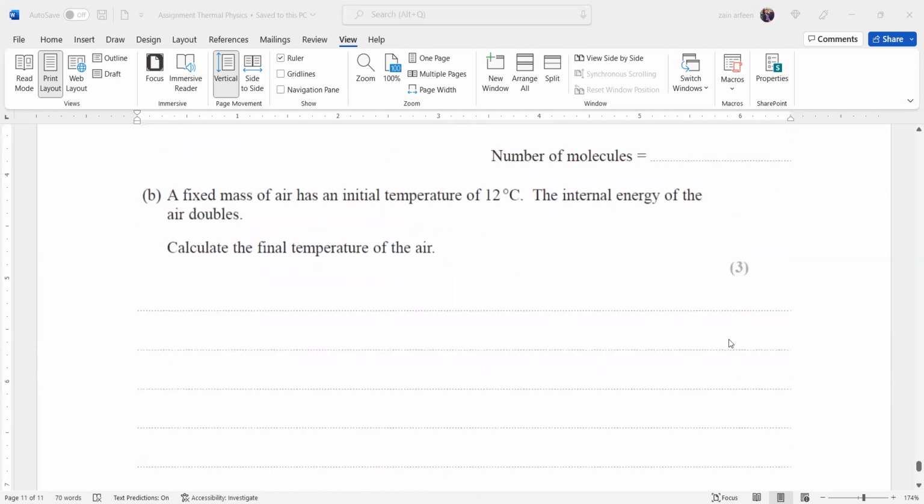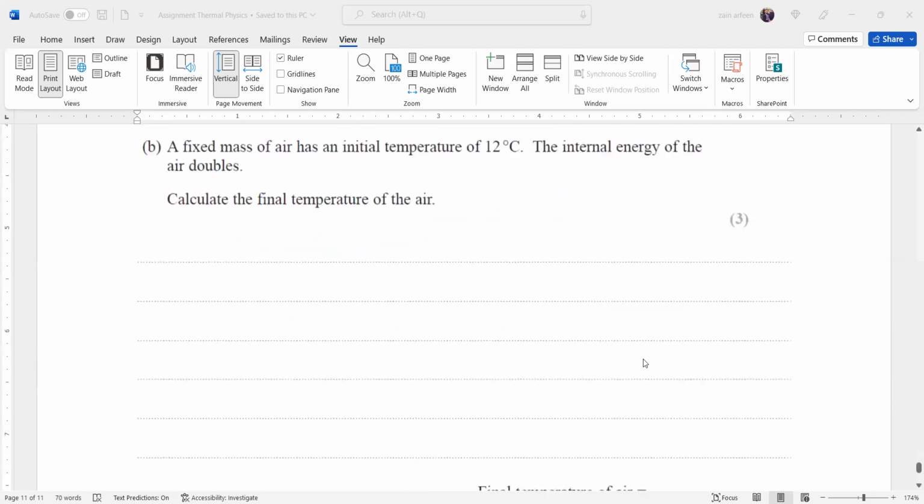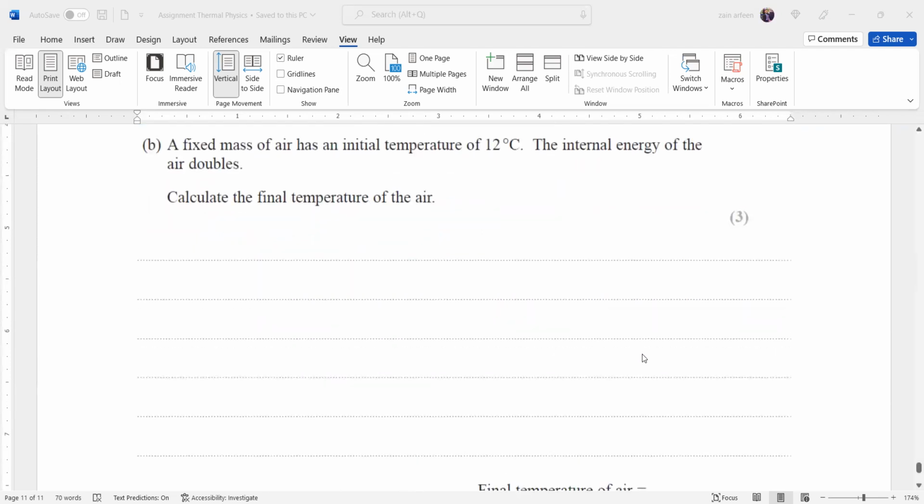Then a fixed mass of air has an initial temperature of 12 degrees, and the internal energy of air is doubled. Calculate the final temperature. If we need the final temperature, we know the kinetic energy is proportional to temperature.